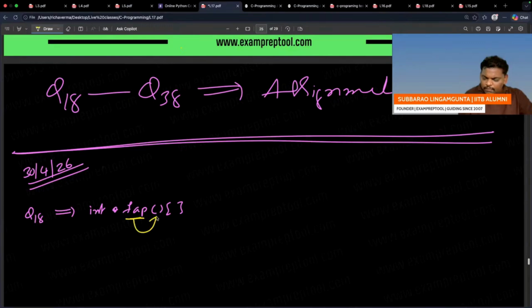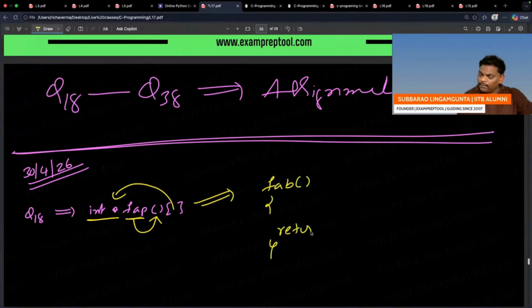FEAB is a function which doesn't take anything, which will return an array of integer pointer variables. This function finally returns an array of integer pointer variables. It is something like this. You want to say indirectly, FEAB is a function which finally returns an array of pointers.